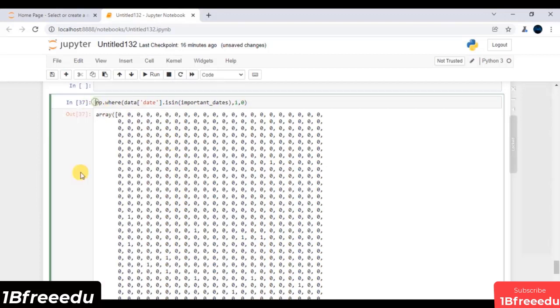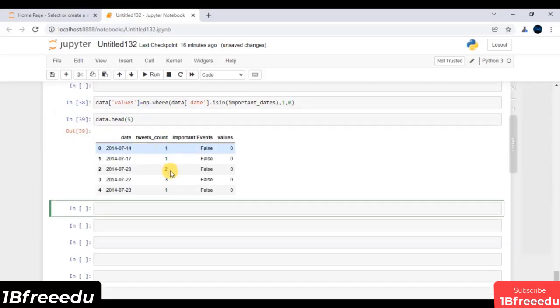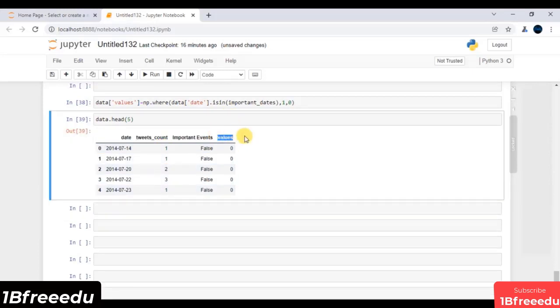So I will say, why not just create some feature to store it. Let's say my feature is all about values. Now I will just execute this line of code, and if I say data.head and pass some value, let's say 5, and execute, you end up having this feature, which is exactly my values. And this is the feature that will act as the y-axis for my line chart.